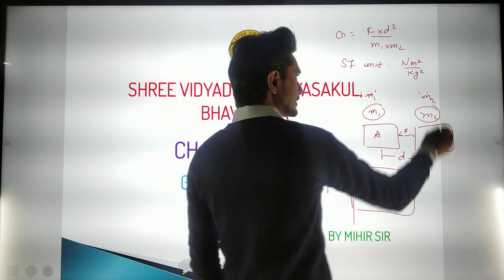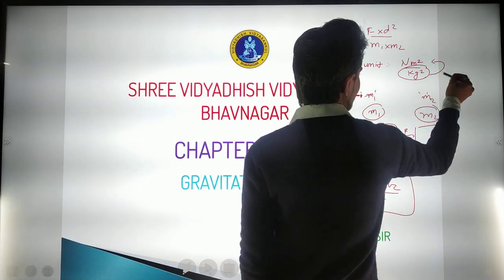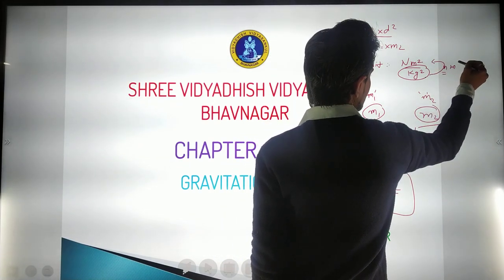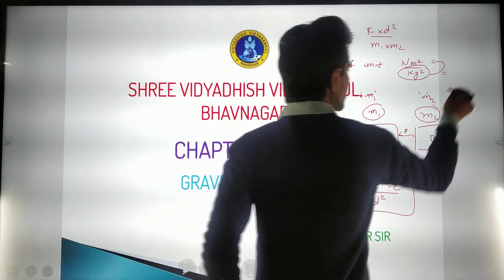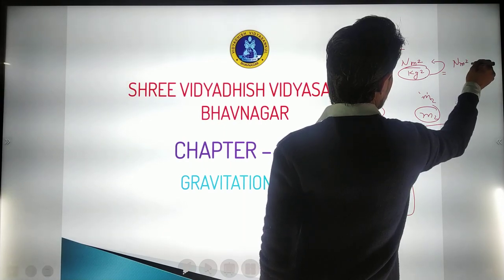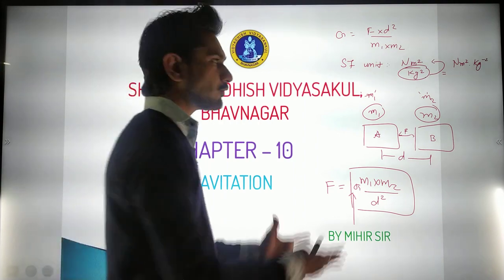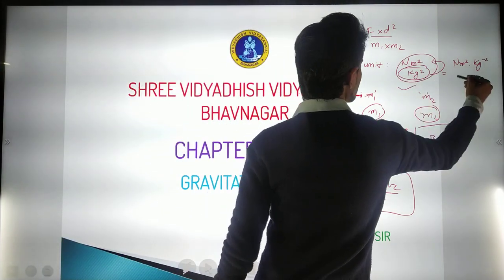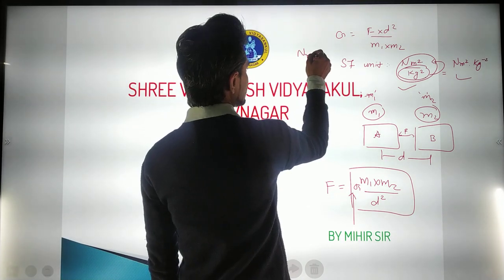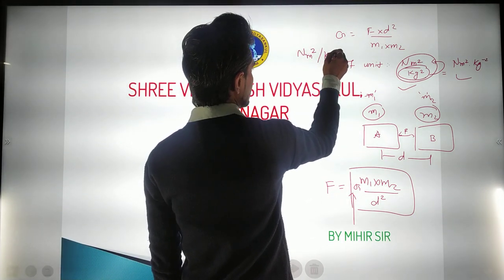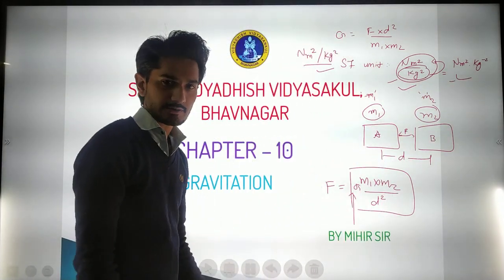Now you already know the mathematics rule: if we take this denominator square upward, then it will be written like this: Newton meter square into kilogram inverse square. If you want to write it like this, otherwise the other one is also right. Both are right. You can write it like this, don't worry at all. If you want to write Newton meter square per kilogram square, it is also okay. These three things are always equal. Don't worry about that.